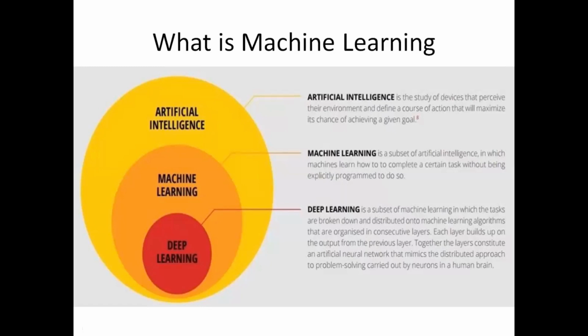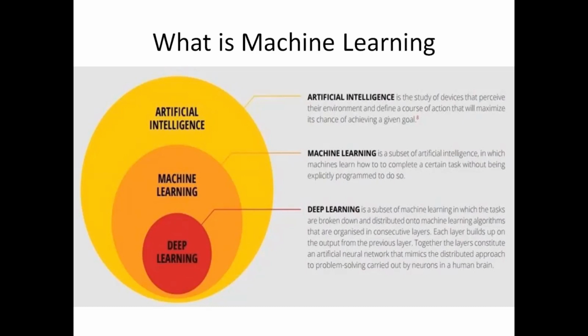As we see here, machine learning is a subset of artificial intelligence. We define machine learning as the learning of a machine to complete certain tasks without being explicitly programmed to do so. Means we are not programming the machine, but the machine learns how to complete a certain task based on the data input that you give to the machine.